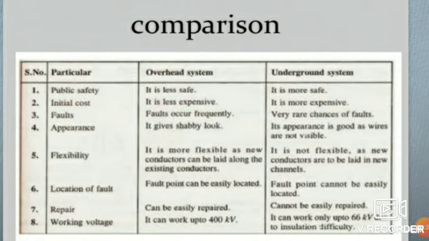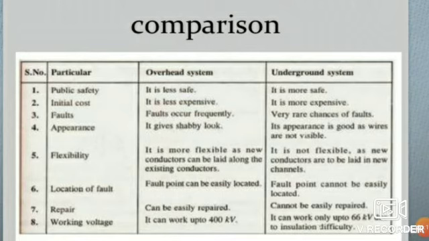Then regarding appearance, overhead systems give a shabby look, but underground system is good since the wires are not visible. Then flexibility. The overhead system is more flexible since new conductors can be laid along the existing conductors, but the underground system is not flexible since new conductors are to be laid in new channels. Then regarding location of fault, the fault point can be easily located in overhead system, but in underground system it cannot be easily located. Regarding repair, overhead system can be easily repaired, but underground system cannot be easily repaired.